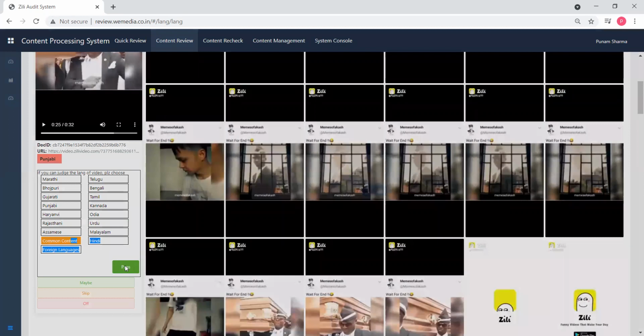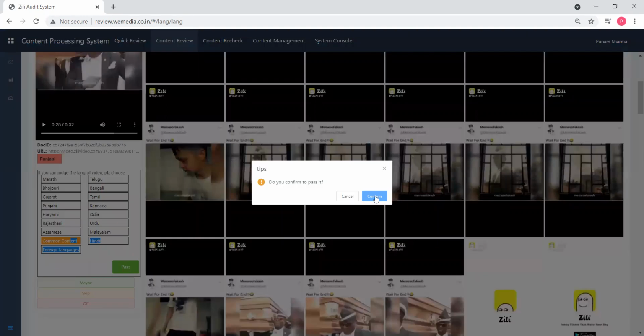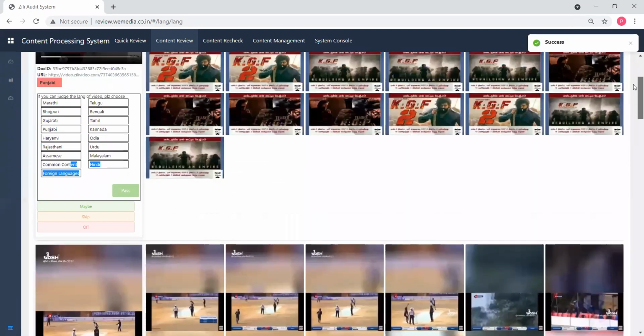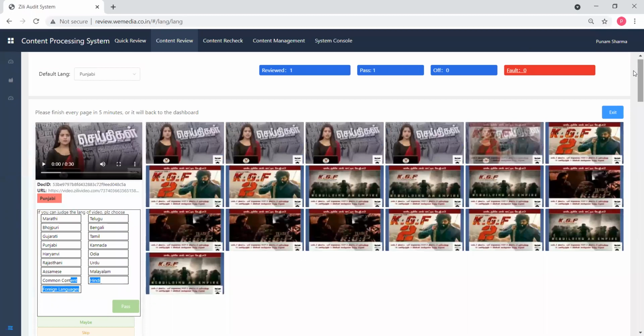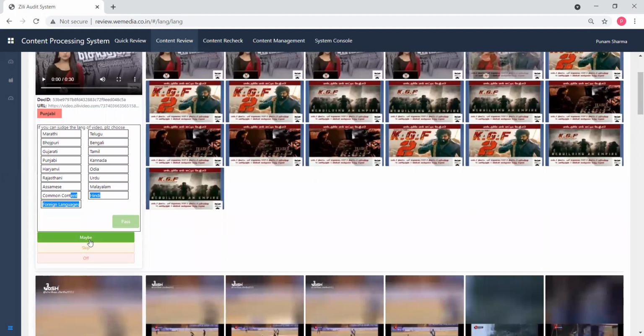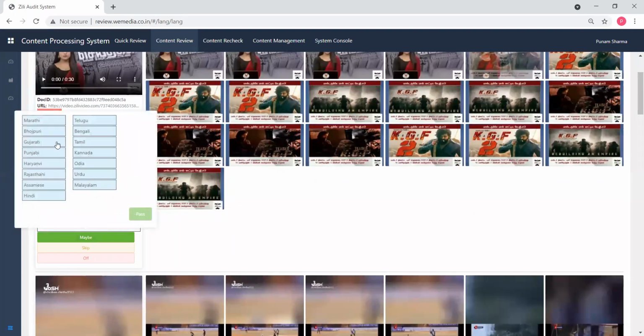Okay, and when you're not sure about a video, for example, if you're watching a video and it is not related to your language, for example, this is the South Indian language that I cannot understand, okay, at that time what you can do is you can select the option of maybe. Okay, so here is the option of maybe. You need to select maybe, then you will get some language options. You can mark any three of the languages that you can assume that this video belong to these languages.